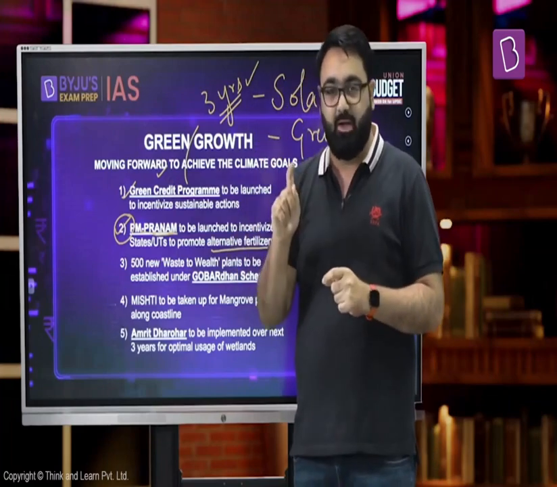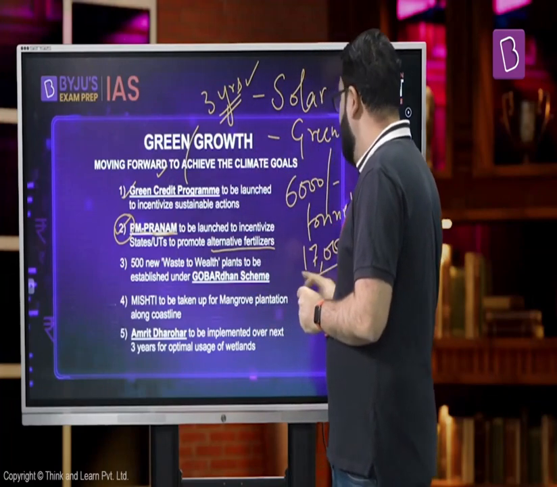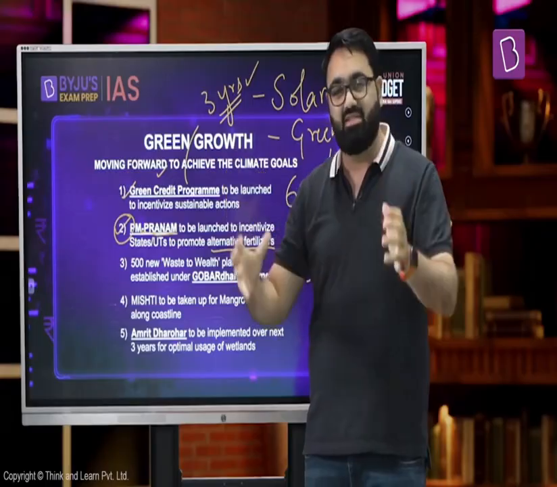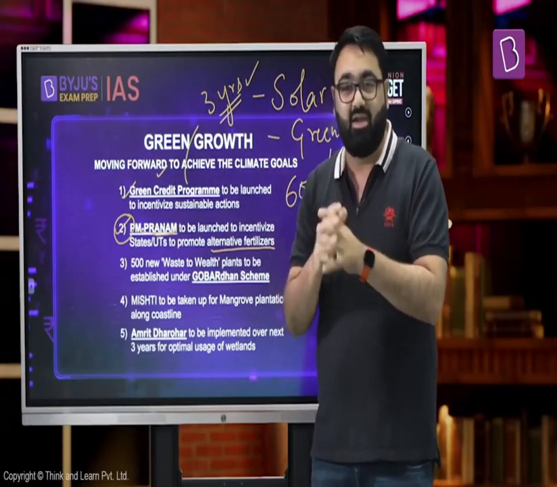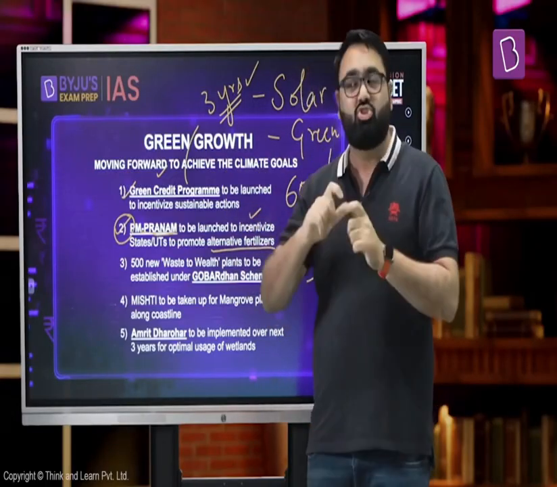If you go to the market, the domestic manufacturers of urea, their cost of manufacturing urea per ton is 17,000. The gap is filled up by the government through its subsidy. Now just imagine the scale of farmers that we have in India, the scale of farming, and then imagine what is the total amount of subsidy that the government now has to bear.